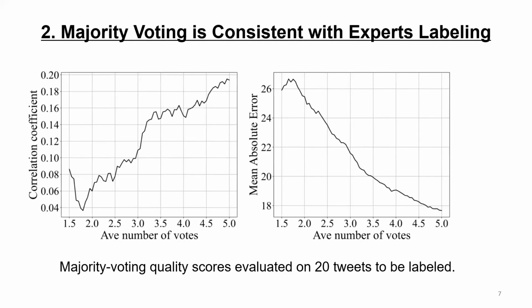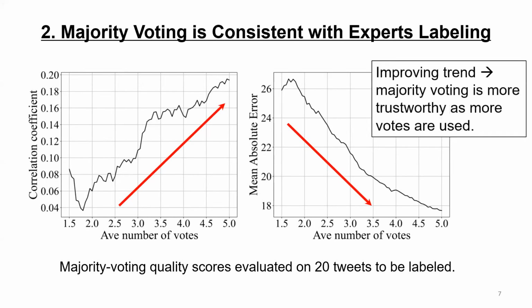Our second finding is that majority voting is consistent with expert labeling. Let's focus on the left figure. The horizontal axis is the average number of votes. The vertical axis is the correlation coefficient. The larger, the better. As we can see from the figure, as we increase the number of votes used for majority voting, the labels given by majority voting become more and more consistent with the labels provided by experts. We can also see the same result on the right figure.